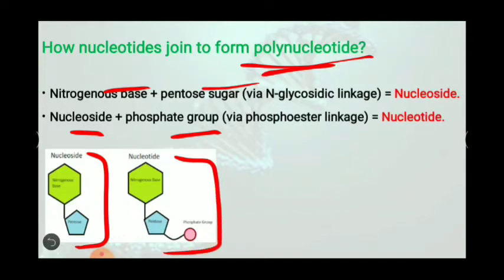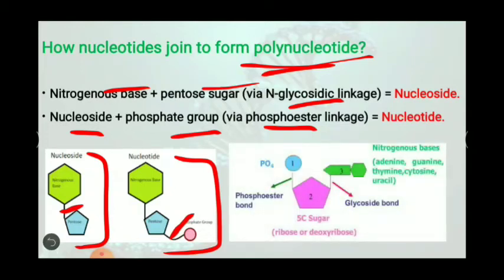Now, two bonds are important here. One is glycosidic and another is phosphoester linkage. The bond between the nitrogenous base and a sugar is known as glycosidic linkage. And the bond between the phosphate group and nucleoside is known as phosphoester bond. Please remember the two bonds. One is glycosidic, another is phosphoester bond. You can easily see from this diagram, one is glycosidic bond, another is phosphoester bond.